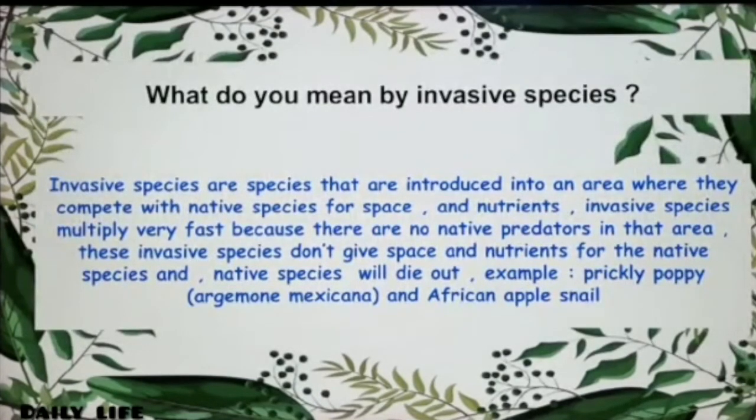What do you mean by invasive species? Invasive species are species that are introduced into one area where they compete with the native species for space and nutrients. Invasive species multiply very fast because there are no native predators in that area. These invasive species don't give space and nutrients to the native species, and native species will die out. Examples: prickly poppy, whose scientific name is Argemone mexicana, and African apple.